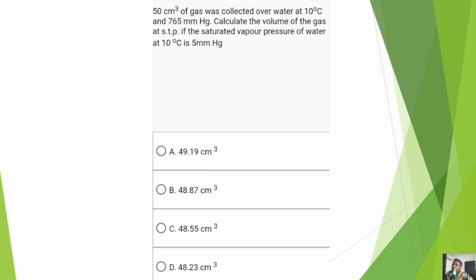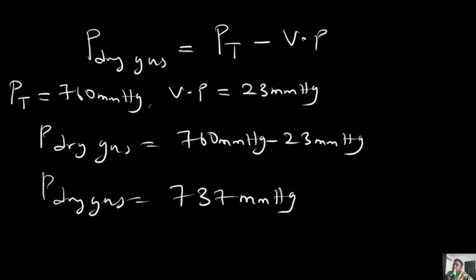Take note of the values. 50 cm cube of the gas is the initial volume, 10 degrees Celsius is the initial temperature, and then 765 millimeter mercury is the pressure when it is collected over water, which means it still contains vapor pressure. You will need to remove the vapor pressure before you utilize it as a pressure for this calculation. The question now says what is the new volume at STP. So let's get to solve.